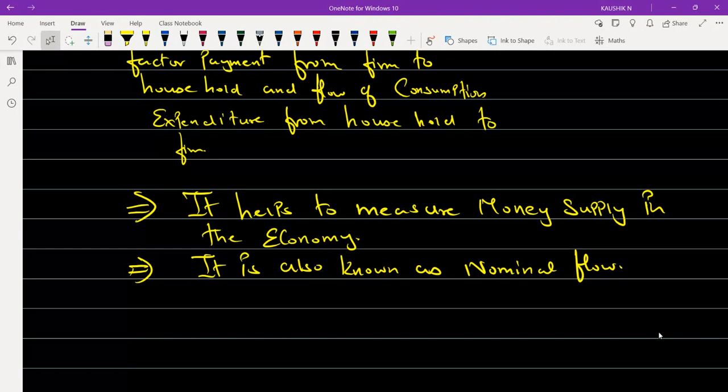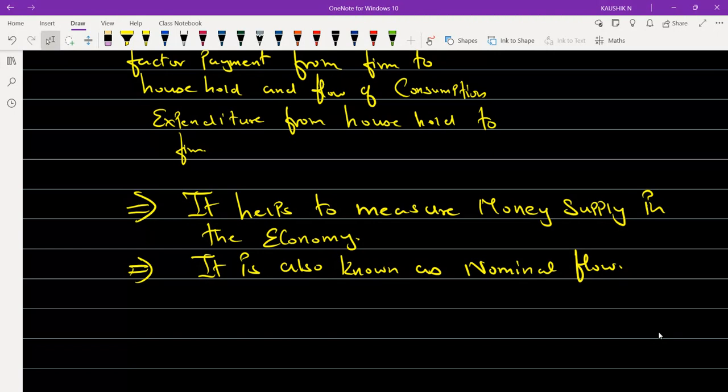So with this, we are stopping here. We will continue the next session on Thursday, where we will be discussing the next concepts in this topic. That is the differences between stock and flow, and then we'll discuss the types of goods in an economy. Usually there are four different types of goods. Number one, final goods. Number two, intermediate goods.